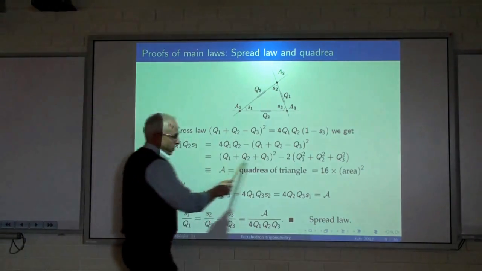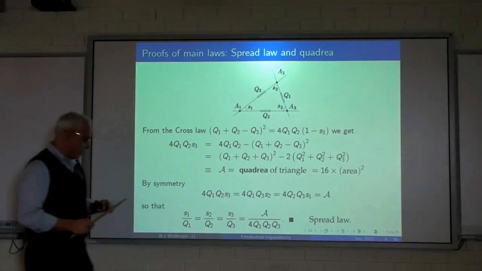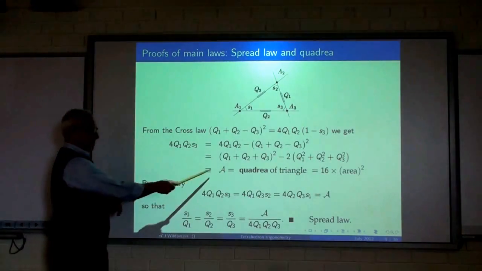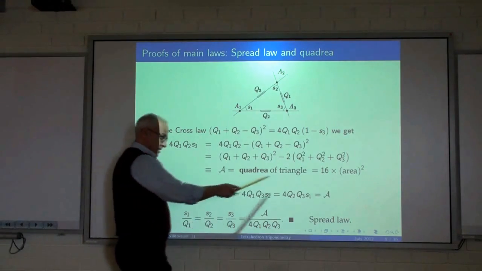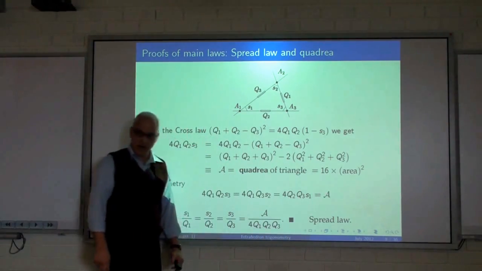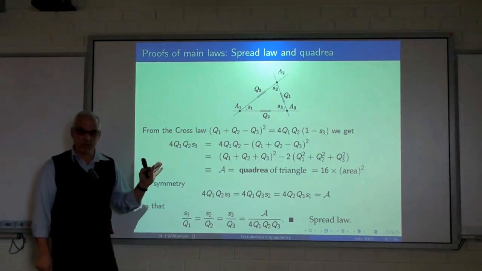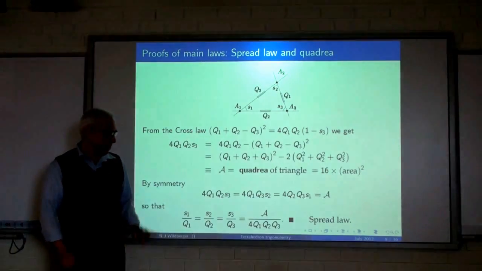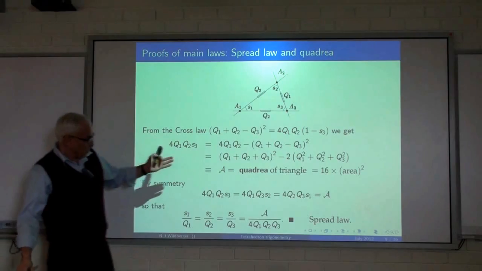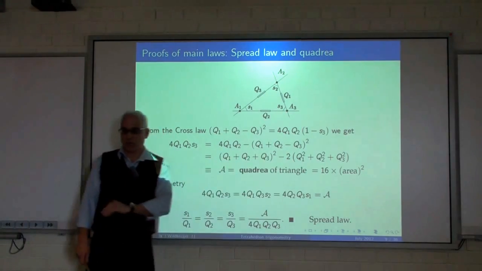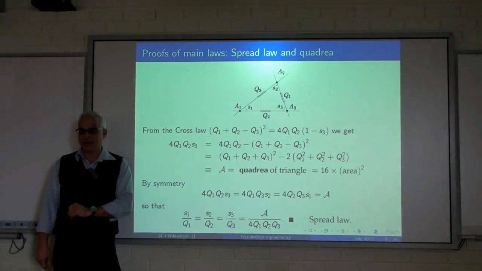We call this important quantity the quadrea of the triangle, and we denote it by A. It turns out, but we don't need this, that this is 16 times the square of the area of the triangle. That's essentially Heron's formula, a rational form of Heron's formula, but we don't need that, just to orient you what that is. Okay, now the beautiful thing is that this quantity here is symmetrical between Q1, Q2, and Q3.